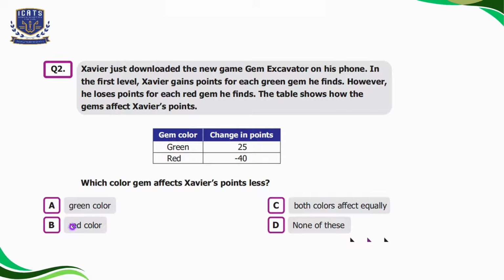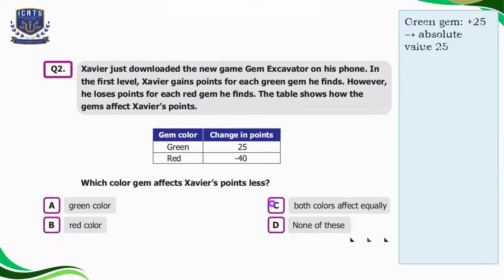Option A is green color, option B is red color, option C is both colors affect equally, and option D is none of these. To find out which color affects Xavier's points less, we are going to find the absolute value. The green gem is plus 25, and the absolute value of plus 25 is 25.